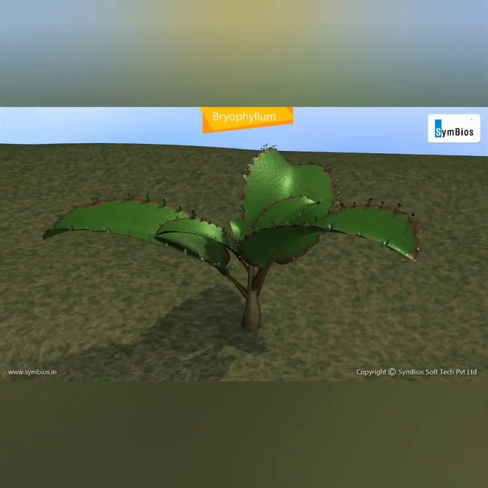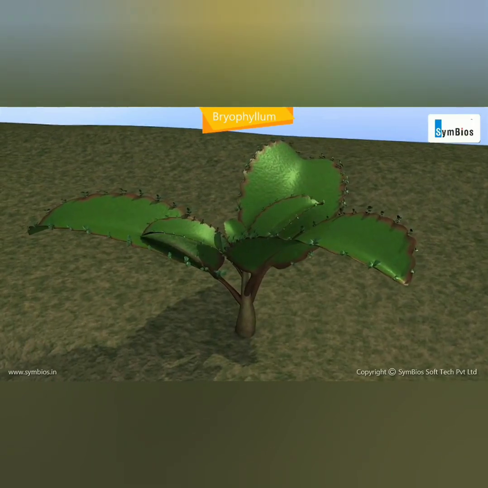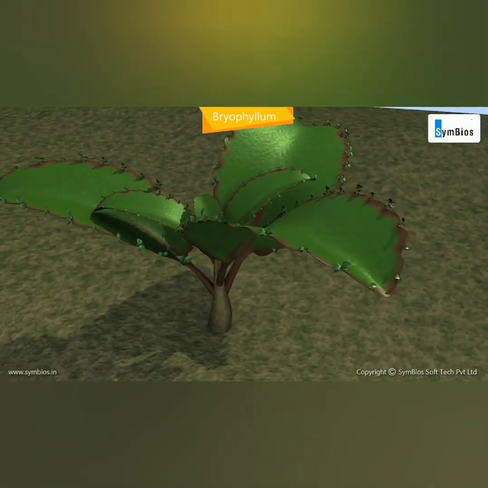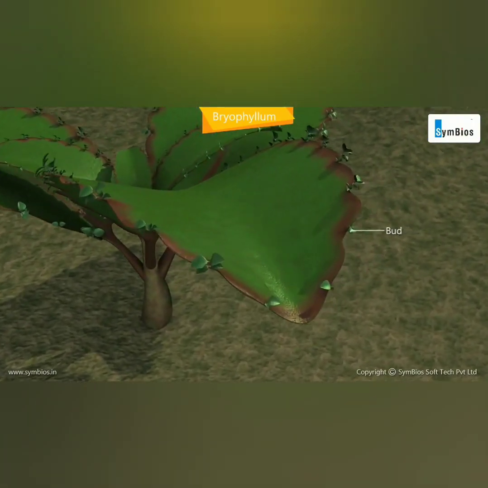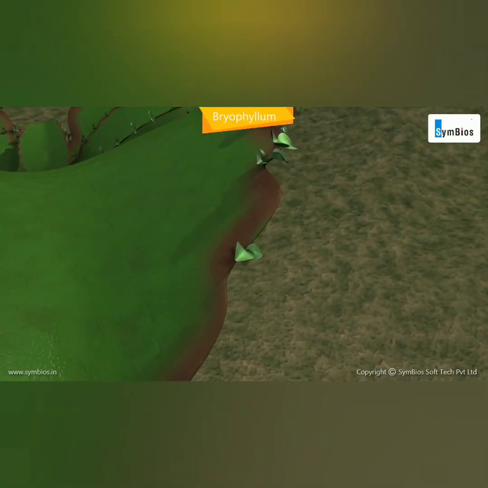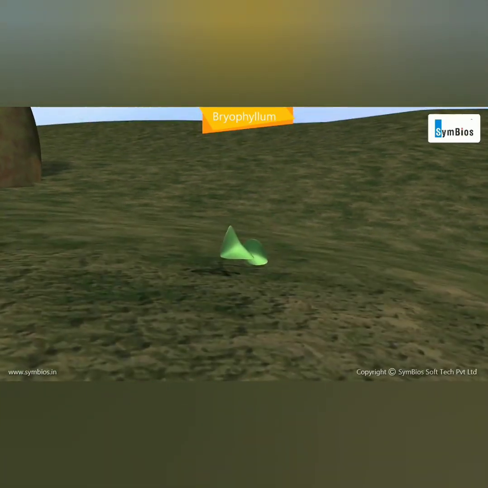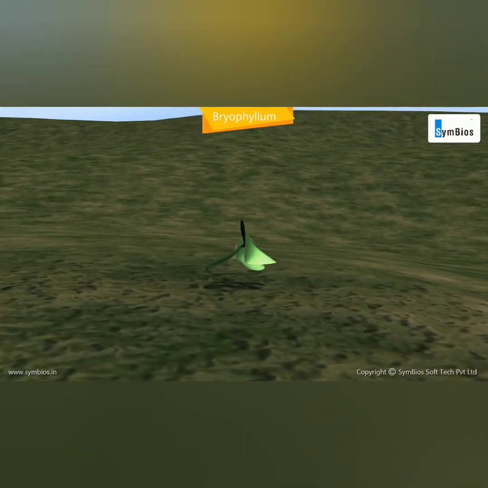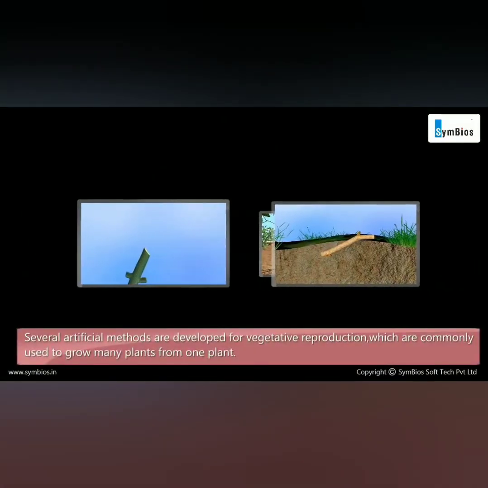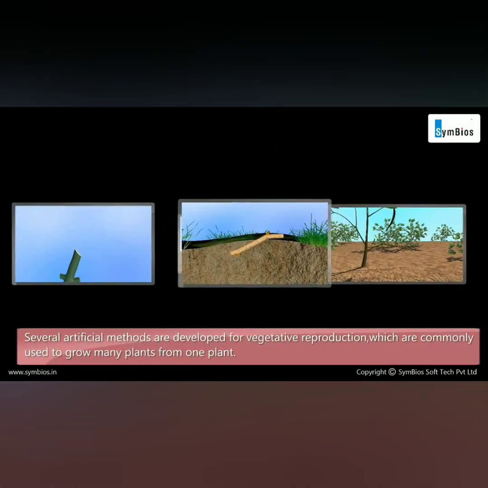Now vegetative propagation through leaf margin in bryophyllum. You can see small buds growing on the margin of the leaf. When this bud detaches from the plant, it falls down to the ground and gives rise to a new plant. There are many more artificial methods also, grafting, cutting, layering, and so on.